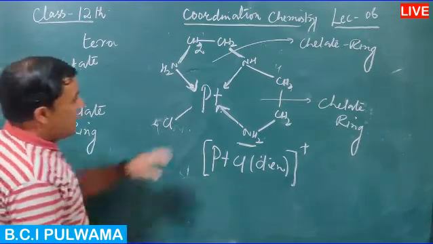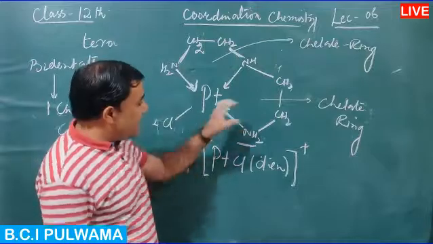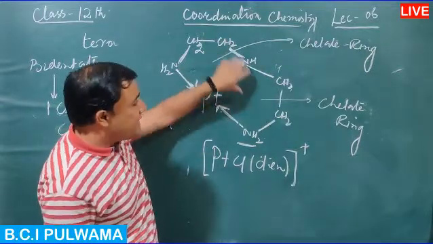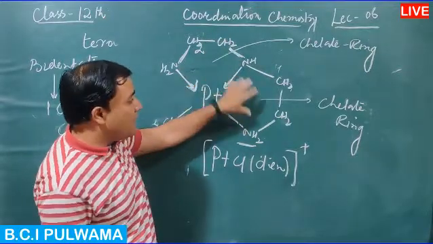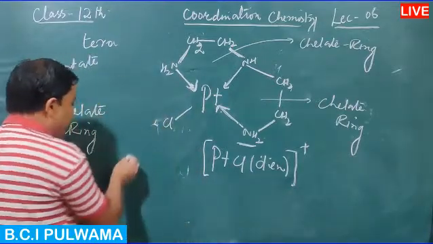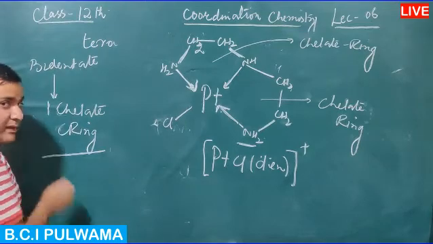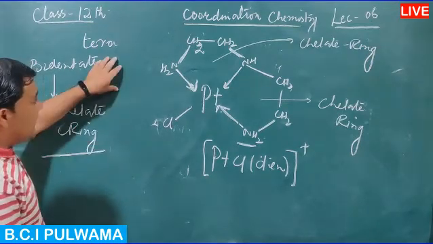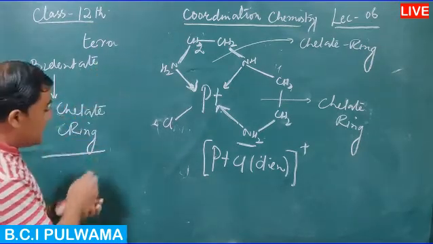Now we are using a tridentate ligand. A tridentate ligand forms 2 chelate rings. So a bidentate ligand forms 1 chelate ring, and the number of rings depends on the denticity of the ligand.